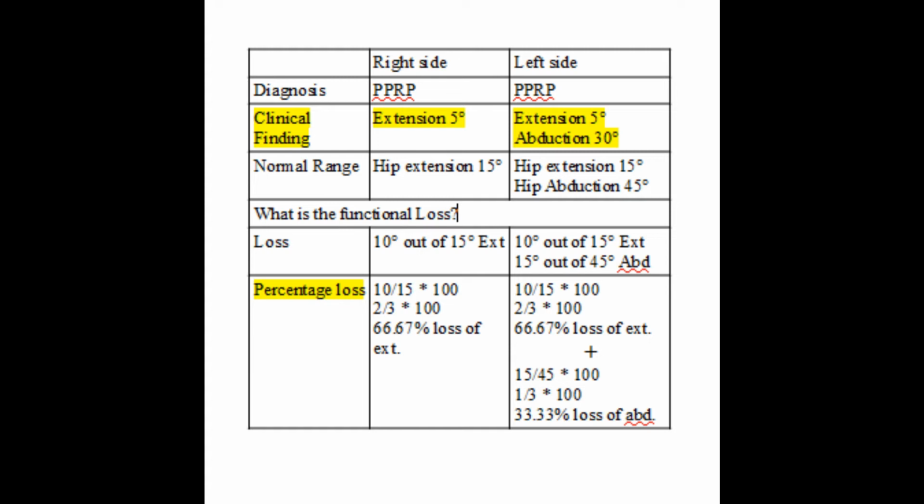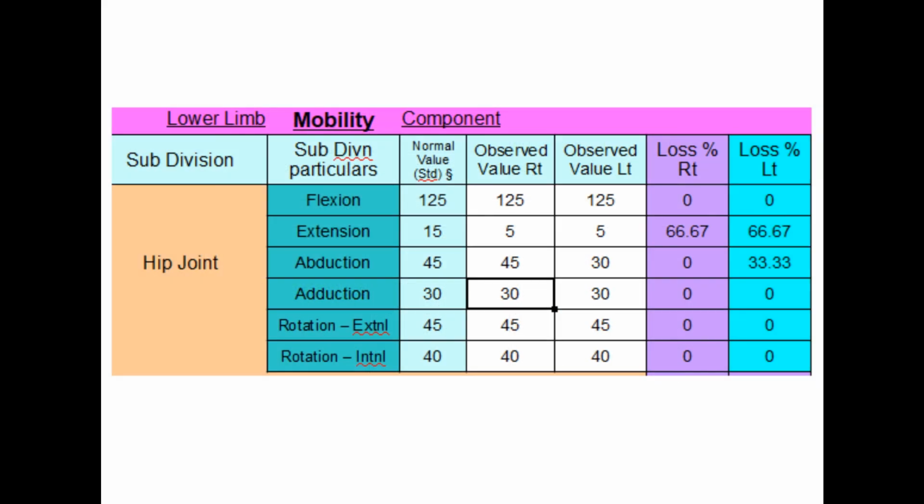On the right side, we have already calculated it is 66.67%. On the left side, 66.67% loss of extension plus 33.33% loss of abduction. Of course, this second patient must be having more functional loss because of bilateral involvement and involvement of two groups of muscles on the left side. Let us see on the left side what is the total. It is 100%. This patient is affected to the extent of 100% with respect to his left hip.